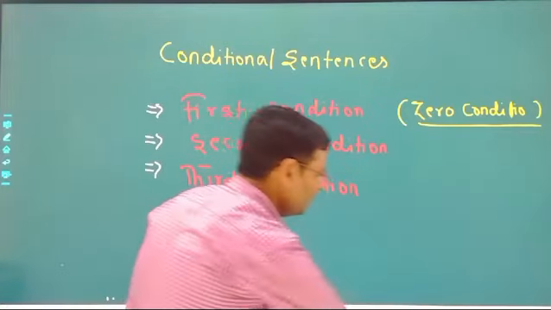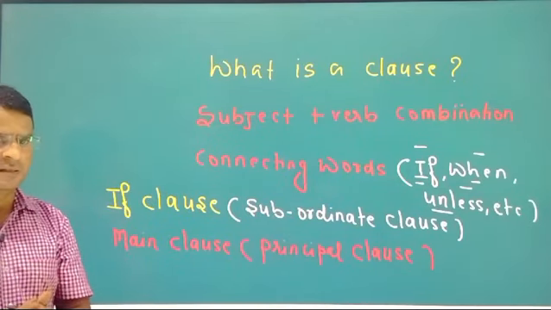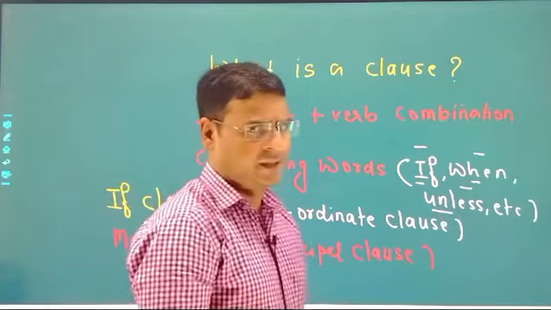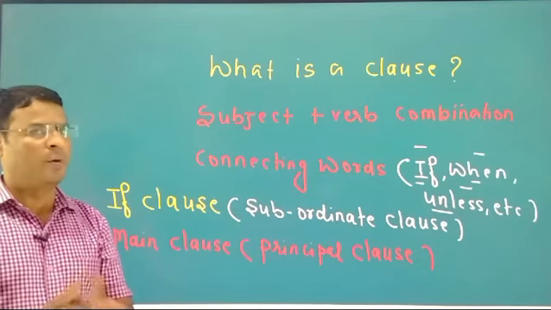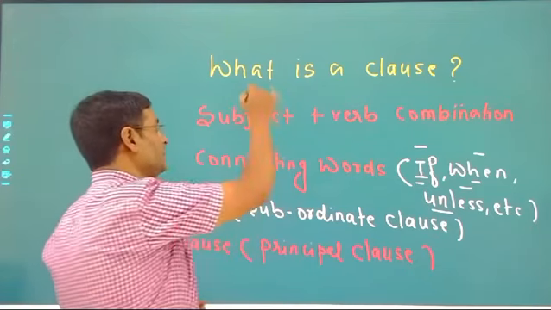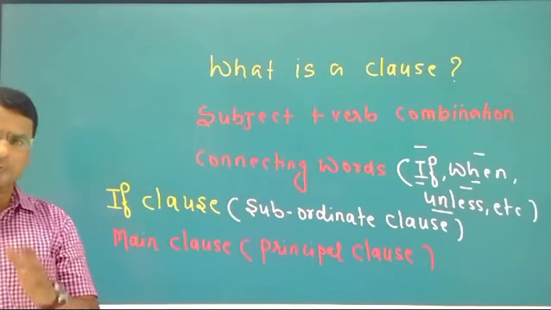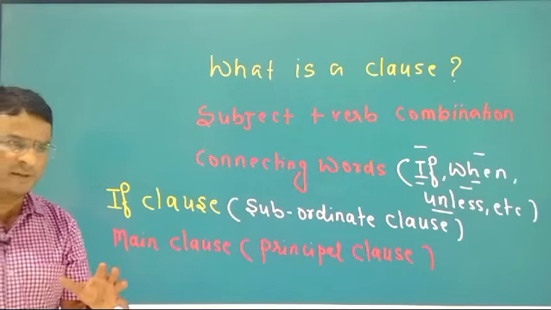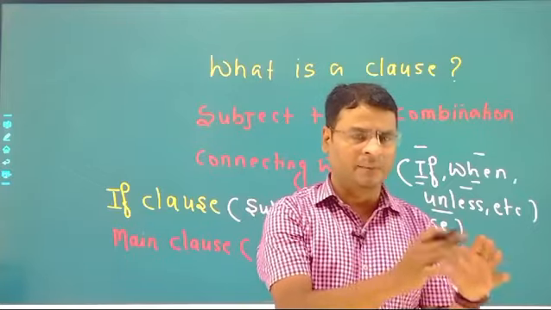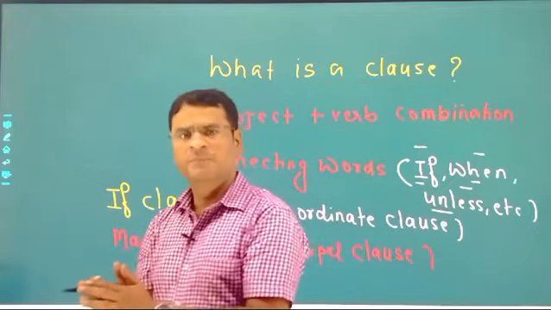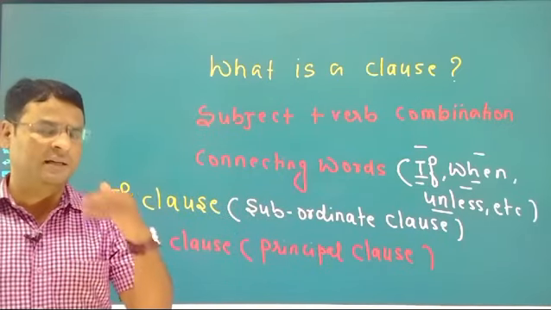Okay, let's see. First of all, we have to know something before studying conditional sentences. You have to know what is a clause, what is a principal clause and what is a subordinate clause. As you can see here, I have written for you what is a clause. You must have heard its name, clause. A clause is a type of sentence having a subject and verb combination. And in a clause we also find conjunctions, that is, connecting words.